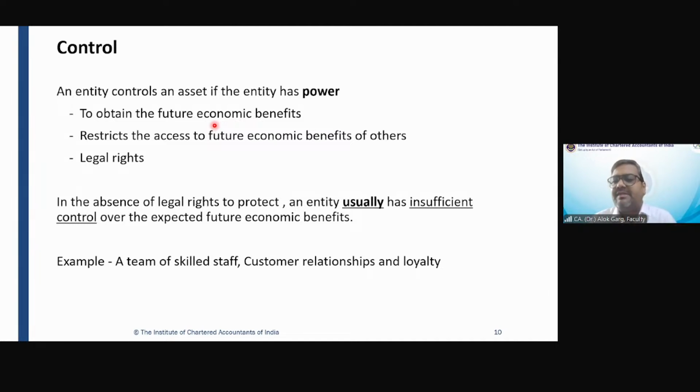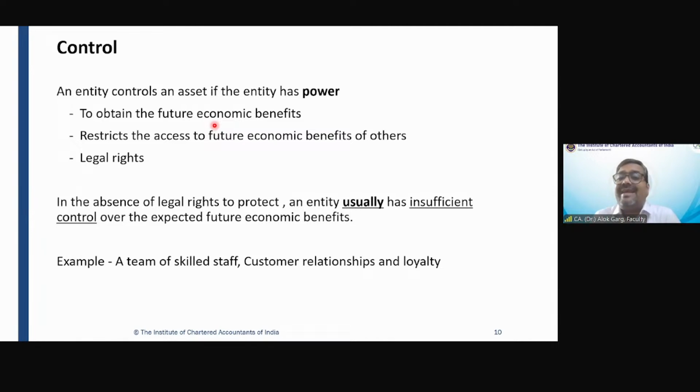The subscriber will subscribe and watch on Jio TV. Similarly, PVR has a power to obtain the future economic benefit. Why? Because only PVR can broadcast this movie, others cannot. So by way of getting this license, PVR got a right.